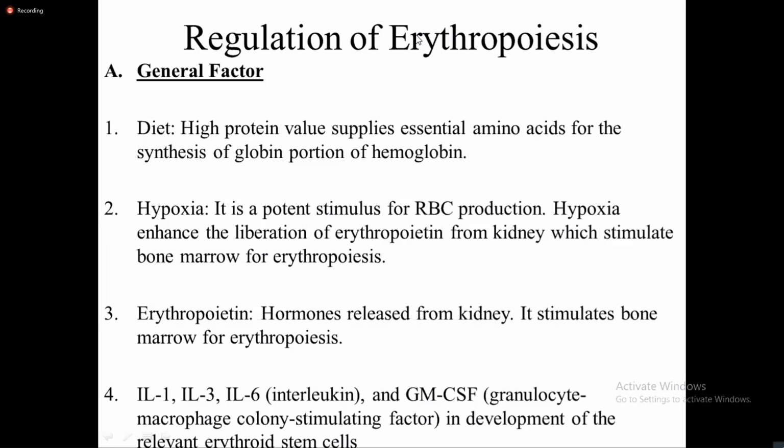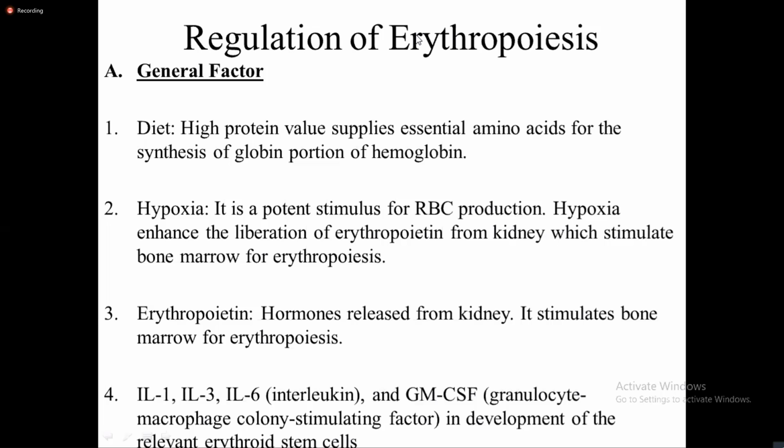Then the other factor of prime importance is hypoxia. Whenever there is deficiency in oxygen supply, that is known as hypoxia. It is a potent stimulus for RBC production. Hypoxia enhances the liberation of erythropoietin hormone.